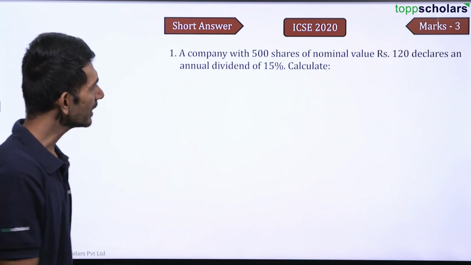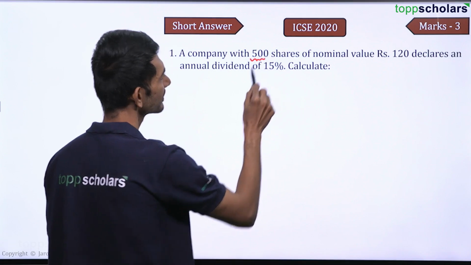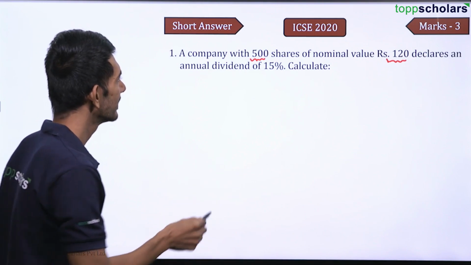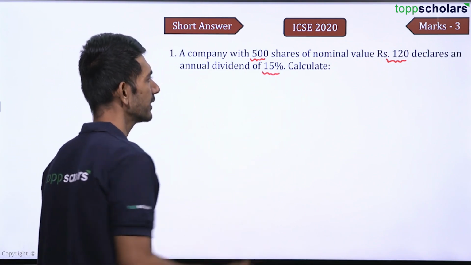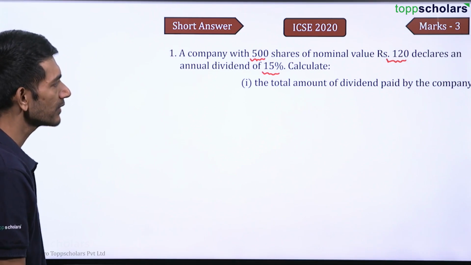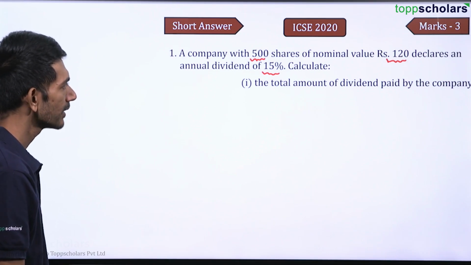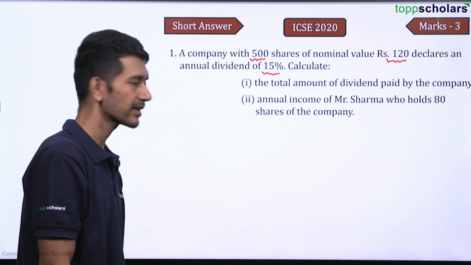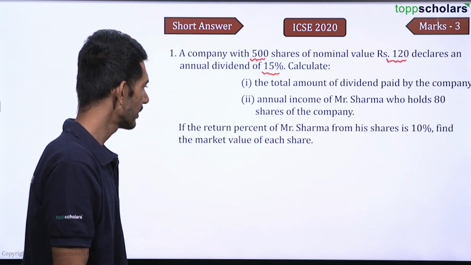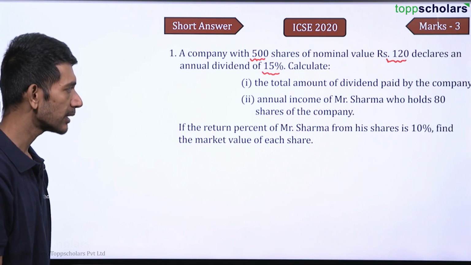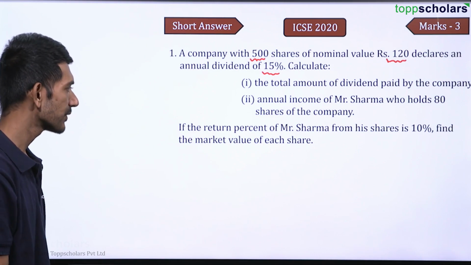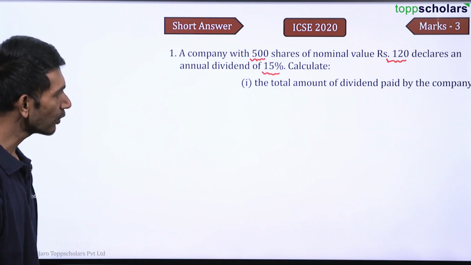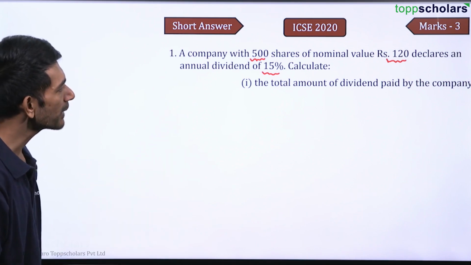It says a company with 500 shares of nominal value rupees 120 declares an annual dividend of 15%. Calculate the total amount of dividend paid by the company. And then we're supposed to find out the annual income of Mr. Sharma, who holds 80 shares of the company. And then if the return percent of Mr. Sharma from his shares is 10%, find the market value of each share. We're also supposed to find out the market value of each share. Let us focus on finding the total amount of dividend paid by the company first.